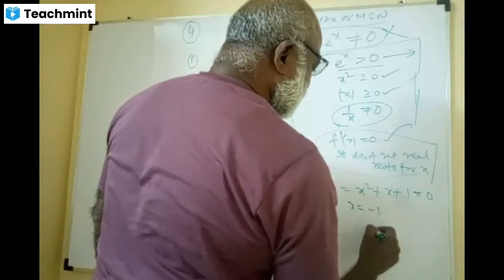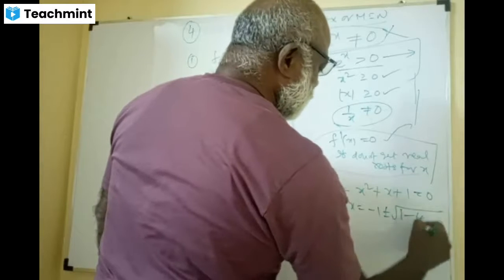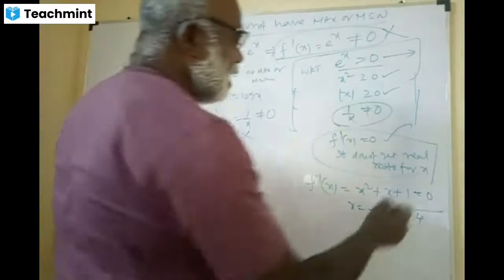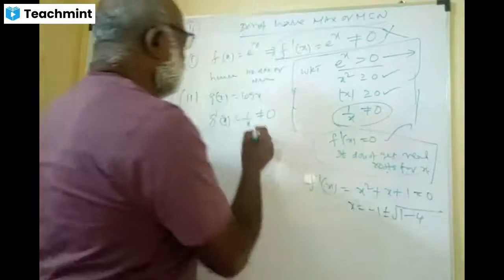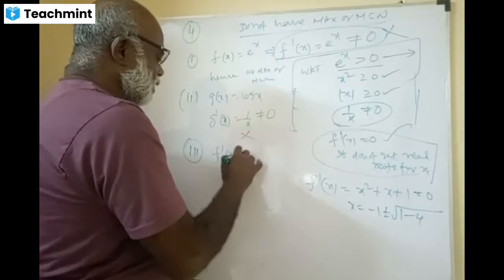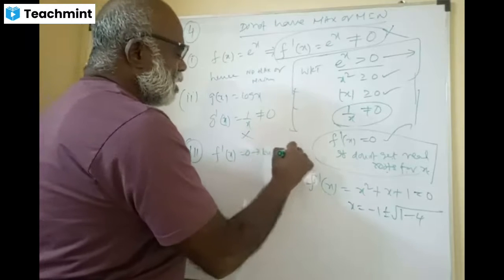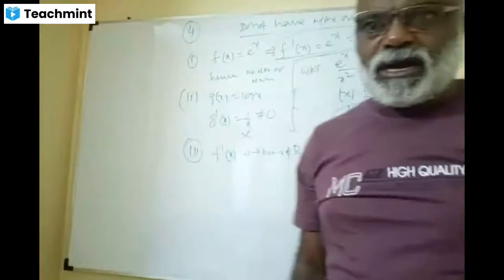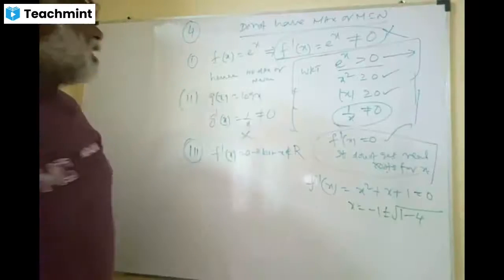So x equals -1 plus or minus root of b square minus 4, where 1 minus 4 is not real. So if you don't get real roots for x, that is the third case: f dash x equal to 0, but x does not belong to the real numbers. Therefore, these are the 3 cases.